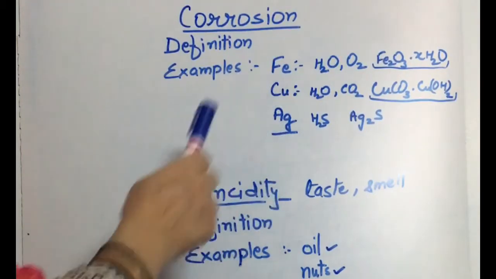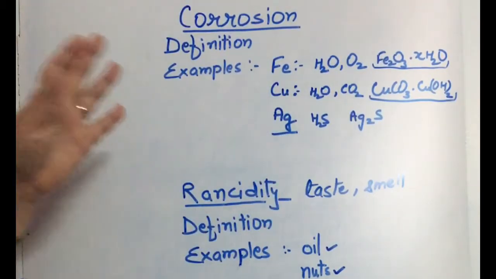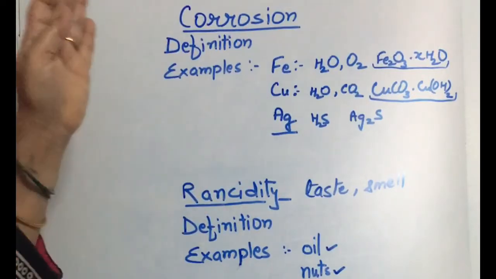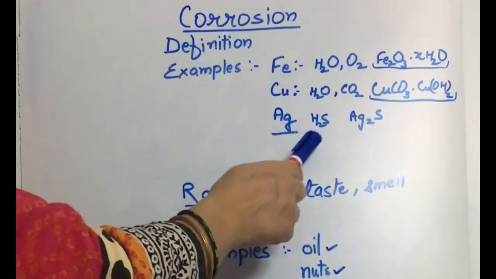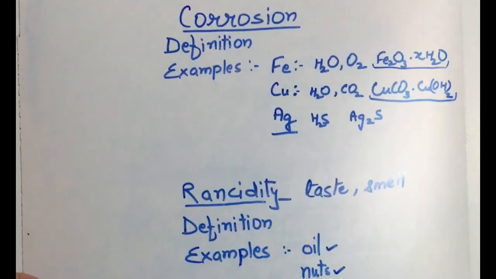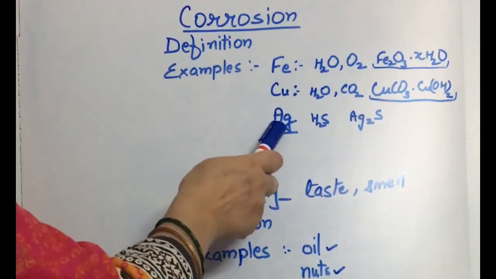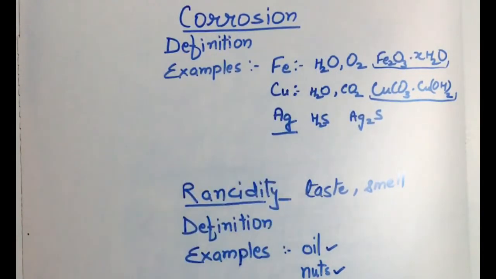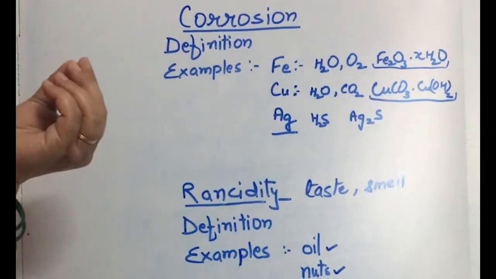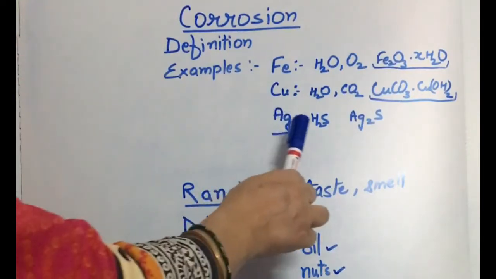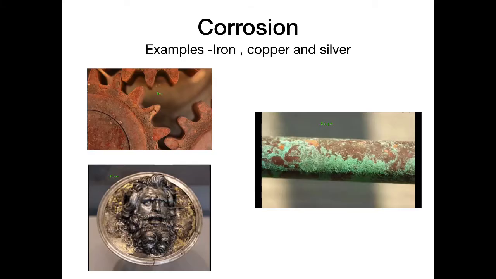Next is the corrosion of silver. You must have observed that when we bring silver from the market, it is shiny. But after some time it becomes blackish in color. It is because silver reacts with hydrogen sulfide, which is present in very small quantity in the atmosphere, and it forms silver sulfide. So this is about the examples.